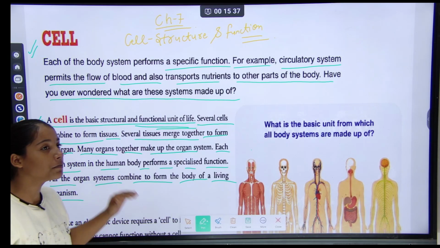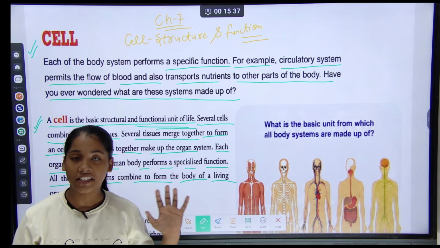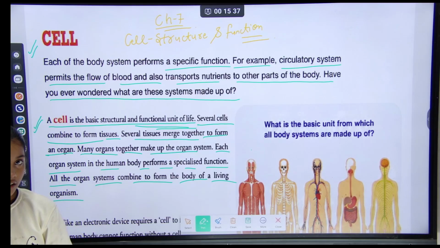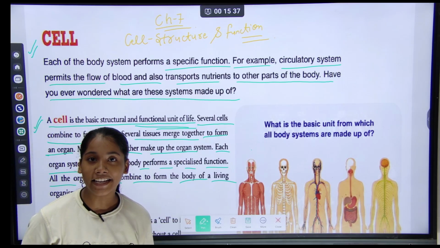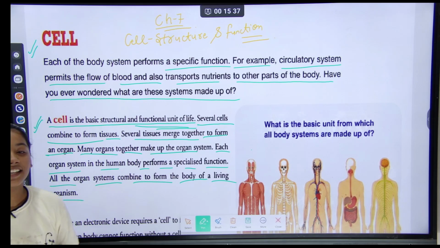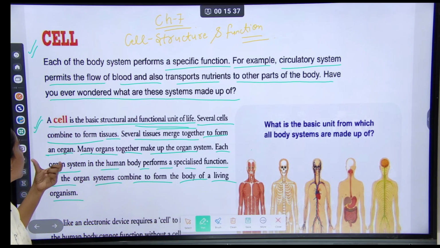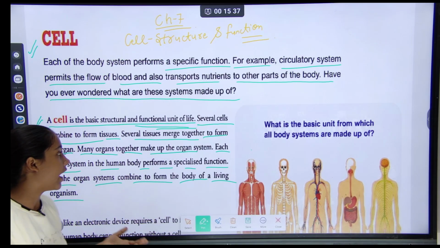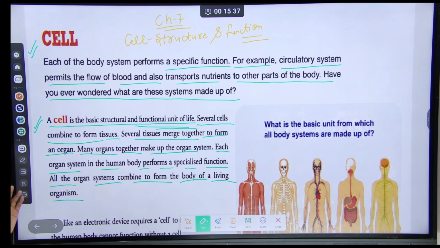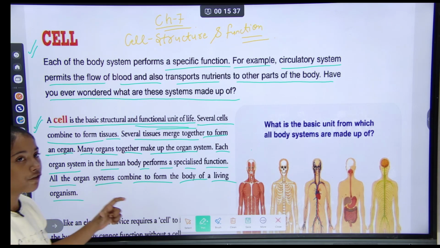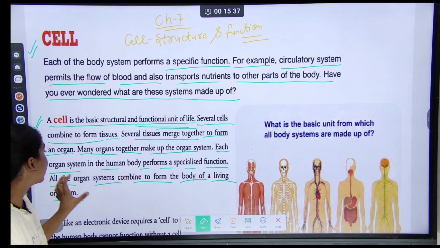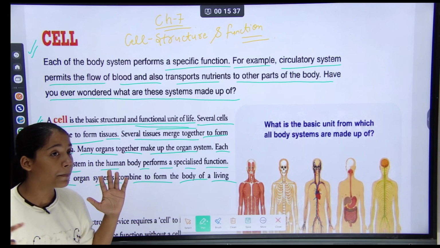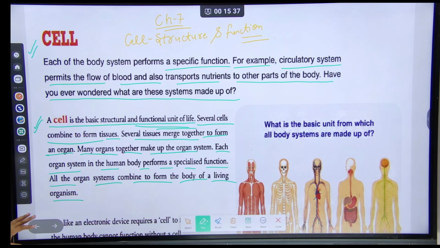So step by step, there was a lot of detail in this chapter. A cell is the basic structural unit of life, and several cells combine to form tissue. Several tissues combine to form an organ, and organs combine to form an organ system. Each organ system in the human body performs a specialized function, and the organ systems combine to form a living organism. Okay, so you understand this part.